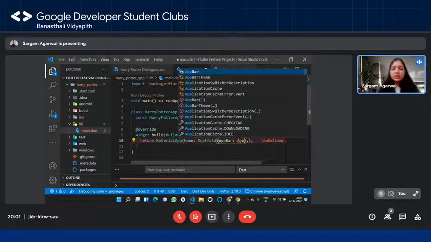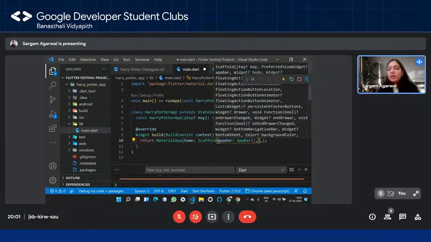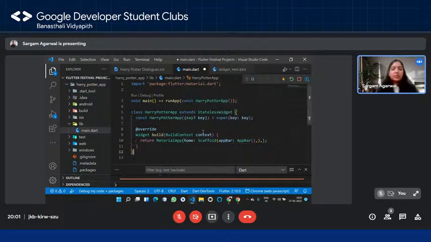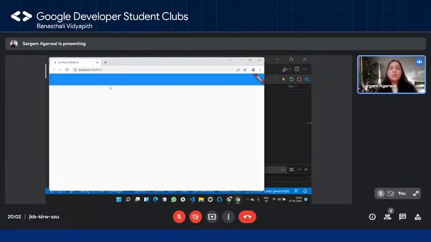So I'm simply going to create the object of the app bar, which comes from Flutter, right? And now, if I simply run it, you can see it's hot reloading or hot restarting, right? And what this means is that if I go over here now, you can see the error is gone, and you can see this app bar, right? There isn't any text over here right now. We'll see how we render it.